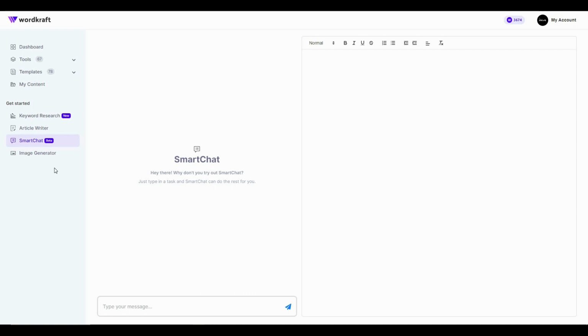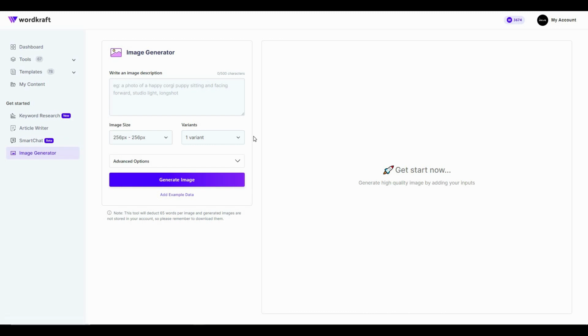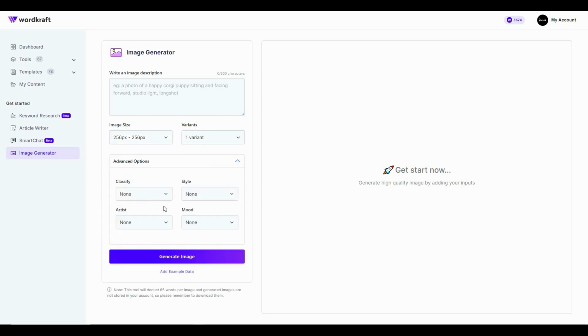And the last feature, but definitely not the least feature, is image generator. So from here you can even generate images from AI, and generating the image is super easy. You just have to write a prompt in this box, and then you have to select the image size. So there are 3 types of resolutions, and then you can select how many images you want. Then you also have some advanced options, such as you can select the classify, style, artist, and even the mood, and then you can generate your image from this section.